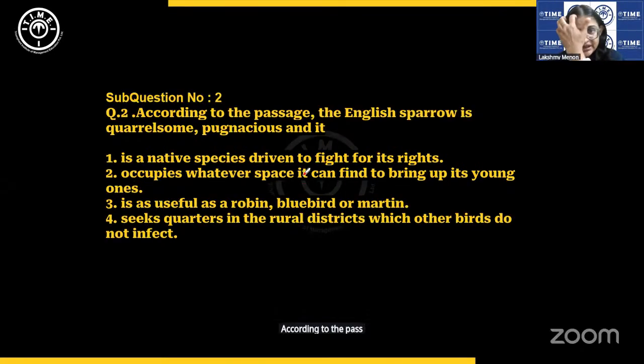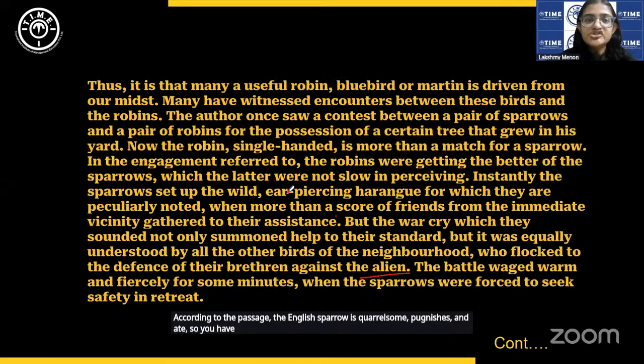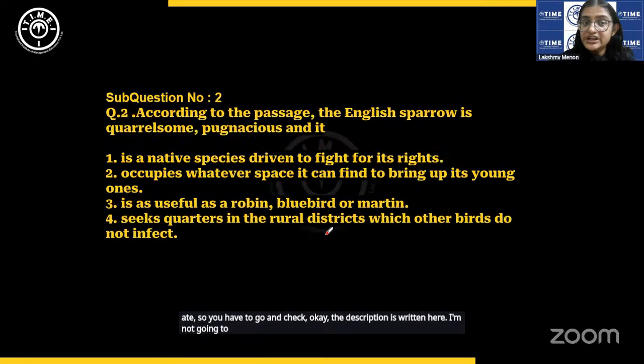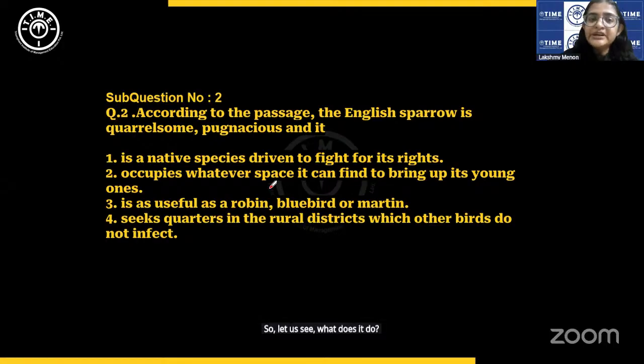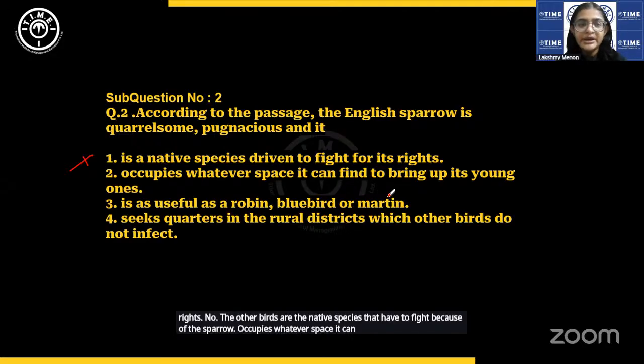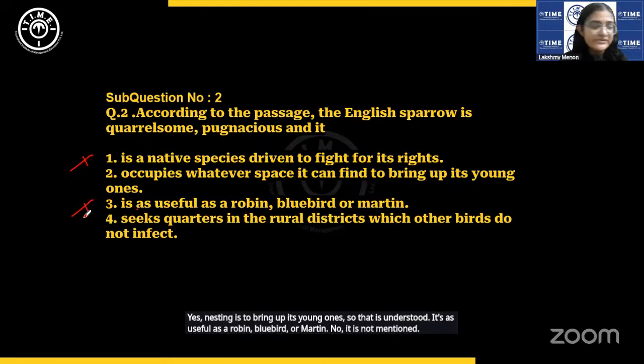According to the passage, the English sparrow is quarrelsome, pugnacious, and so on. So you have to go and check. Okay, the description is written here. I'm not going to read it again. So let us see, what does it do? It is a native species driven to fight for its rights. No, the other birds are the native species that have to fight because of the sparrow. Occupies whatever space it can find to bring up its young ones. Yes, nesting is to bring up its young ones. That is understood. Is as useful as a robin, bluebird, or martin. No, it is not mentioned that the sparrow is very useful.